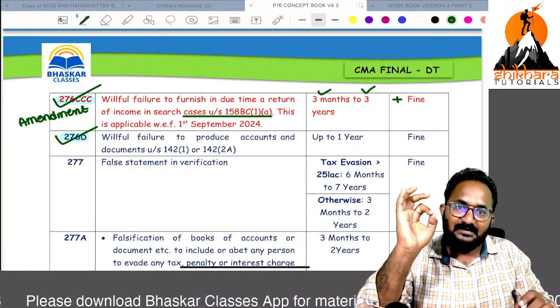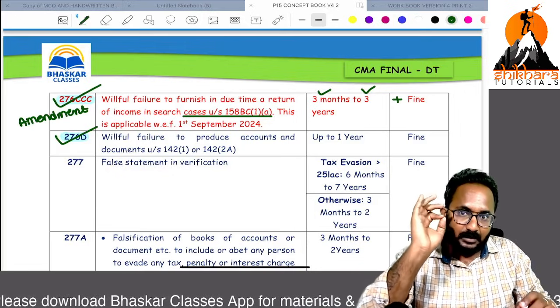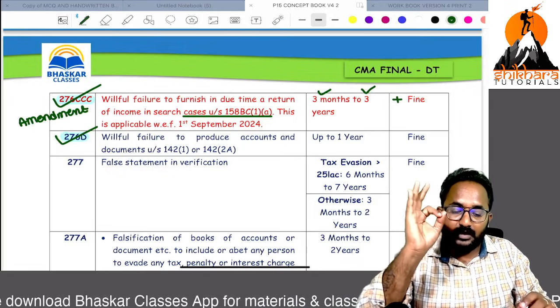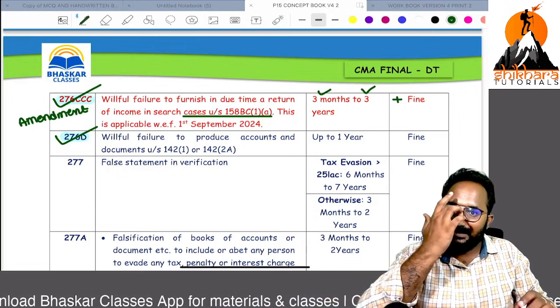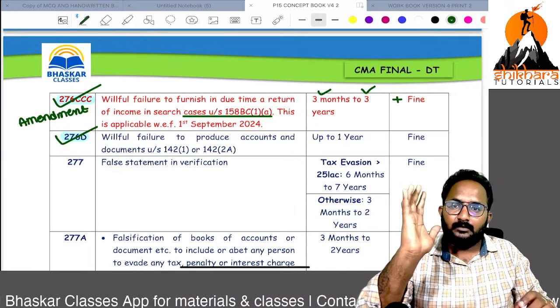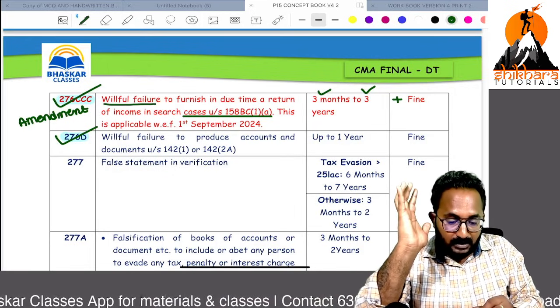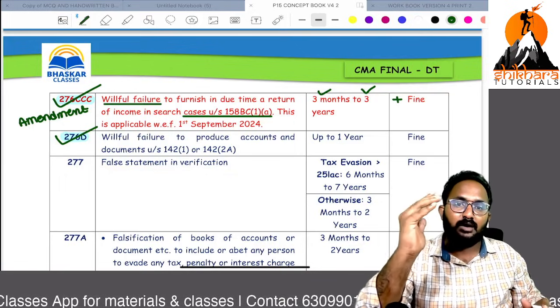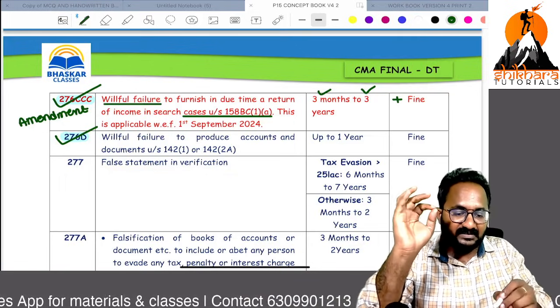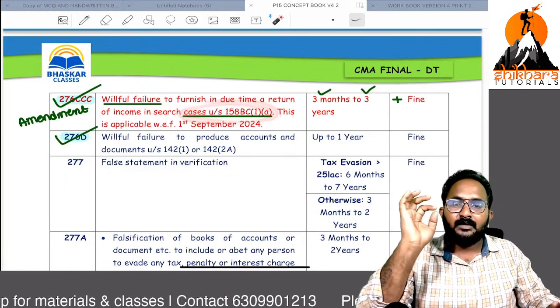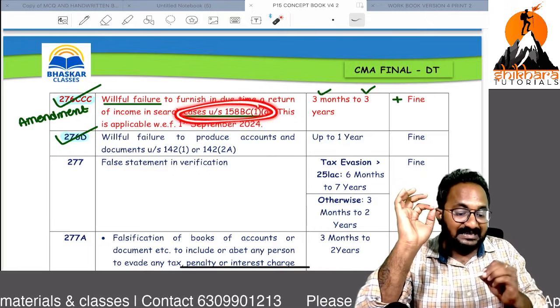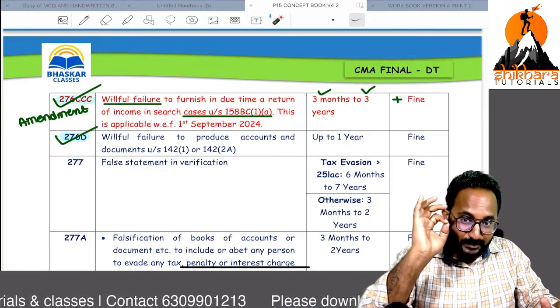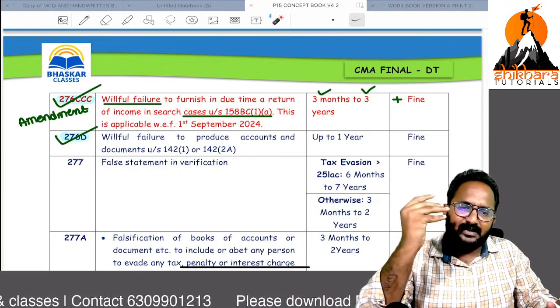I am expecting this 276CC. Remember, in case of willful failure to furnish your return, willful, not normal, intentionally not filing the return of income required for the block assessment under section 158BC, within that specified time, if you file, okay.